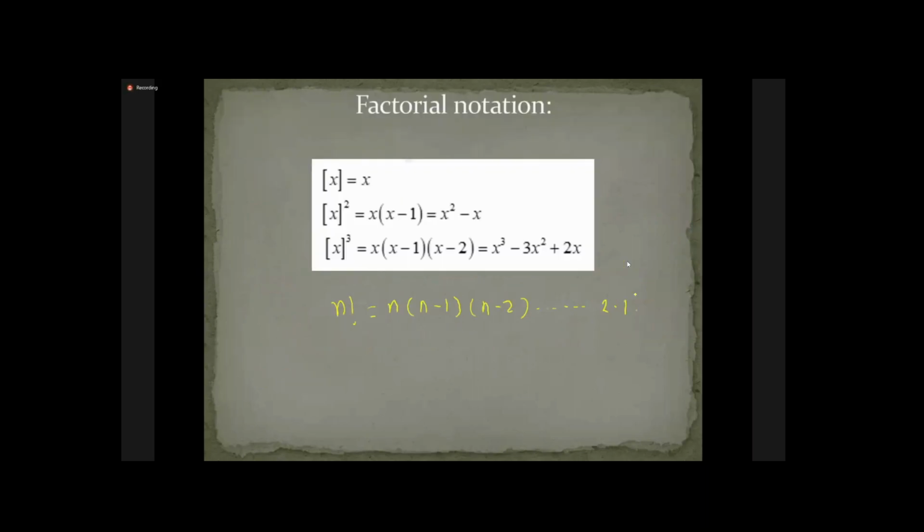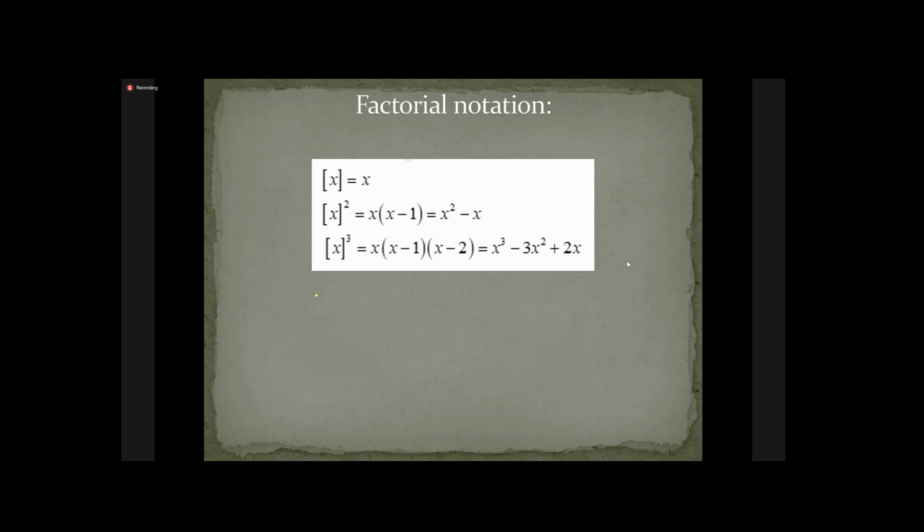So this is the factorial notation. Remember, we have the factorial for numbers. We know n factorial is given as n into n minus 1 into n minus 2 and so on up to 2 into 1. So this is the factorial for a number. Now the factorial for the algebraic term x is the factorial of x. This is the notation. You can read it as x factorial. x factorial is x only.